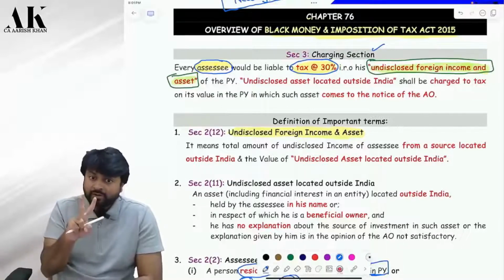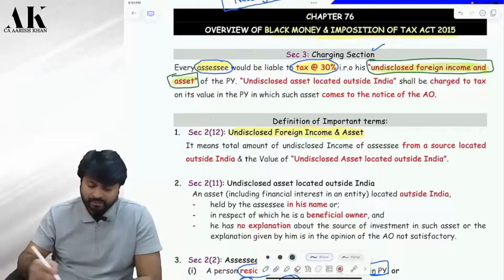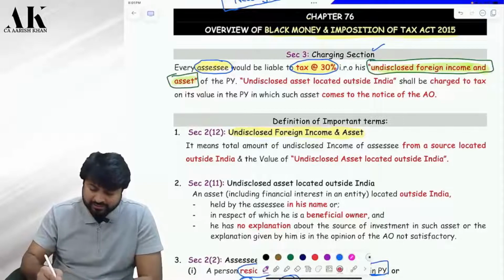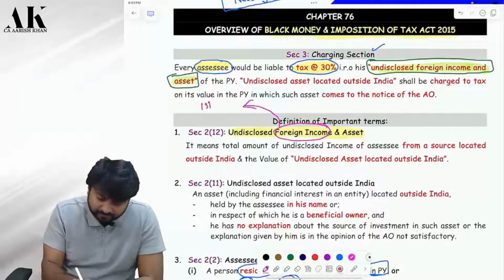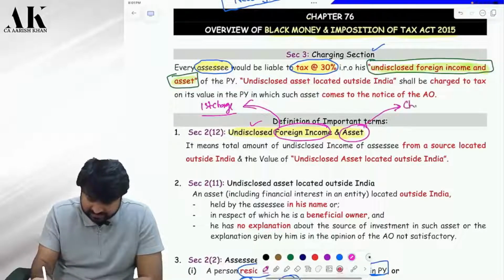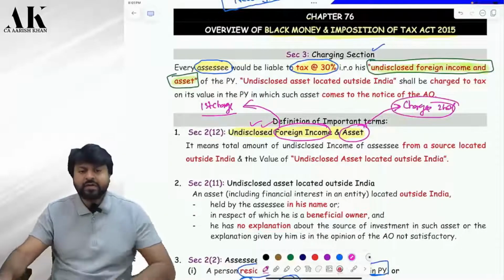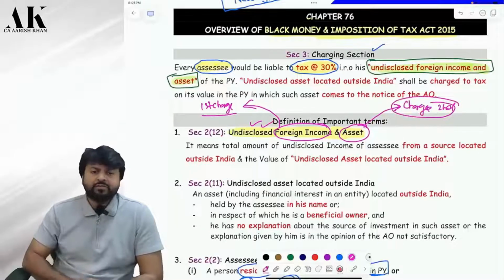The charge is on two things. First of all, you have to understand that in today's lecture, the charge is on two things. The first charge is on foreign income, if it is undisclosed. And the second charge is on foreign asset, if it is undisclosed. Are you able to understand? There is a difference between these two things.